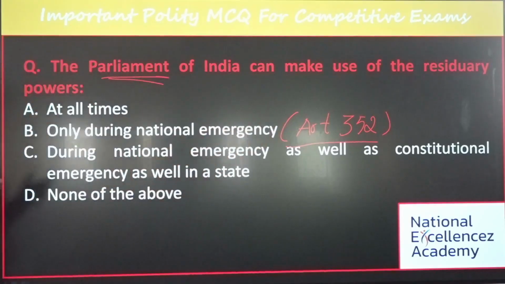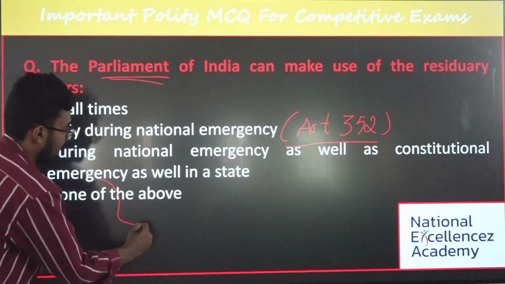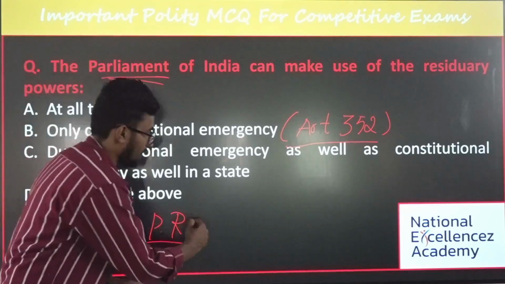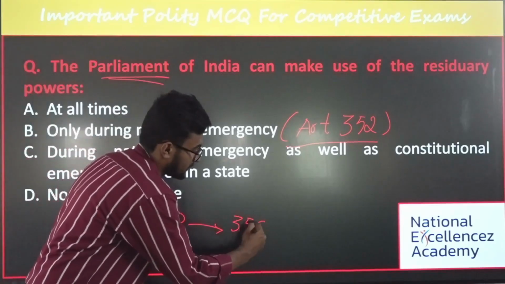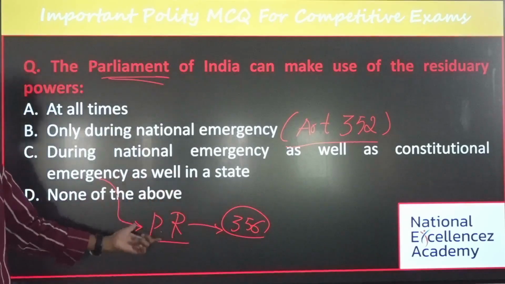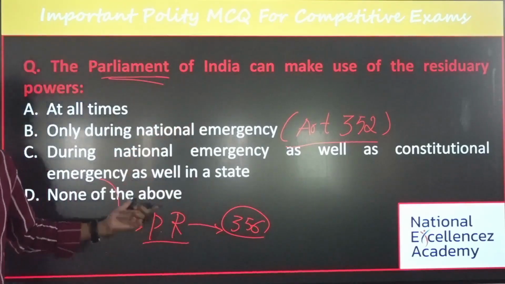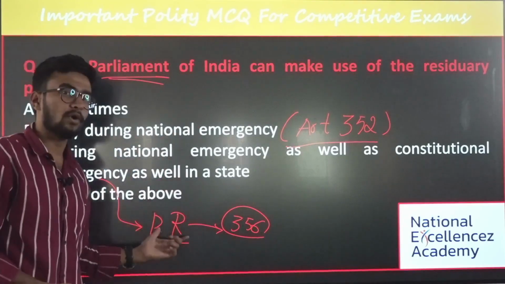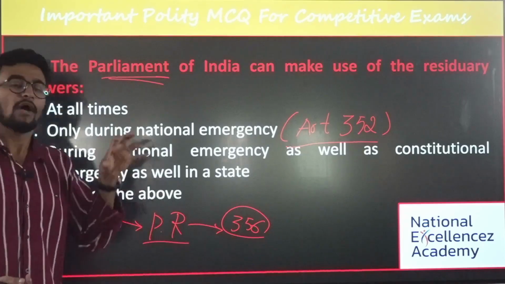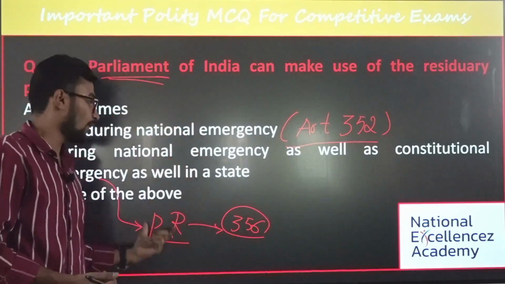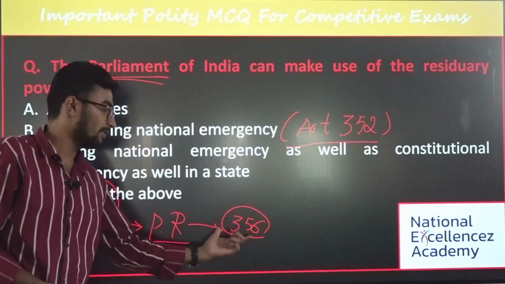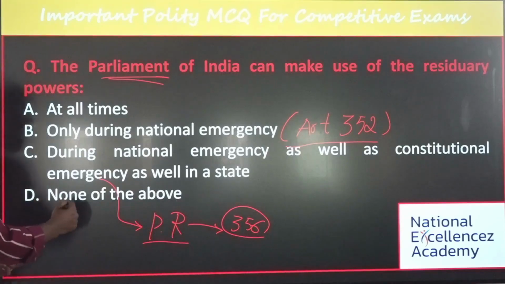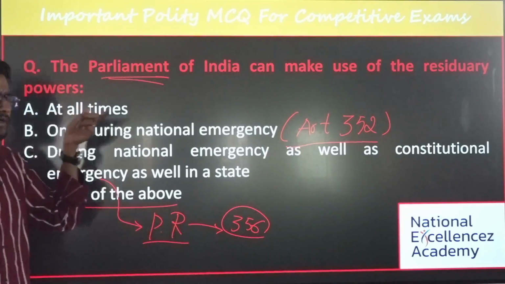What does constitutional emergency mean? Constitutional emergency is nothing but the President's rule under Article 356. Under Article 356, a constitutional emergency can be imposed. When can it be imposed? It can be imposed only when there is a breakdown of constitutional machinery in the state, and then the President will impose the emergency under Article 356. And the last option is none of the above. So what do residuary subjects mean?